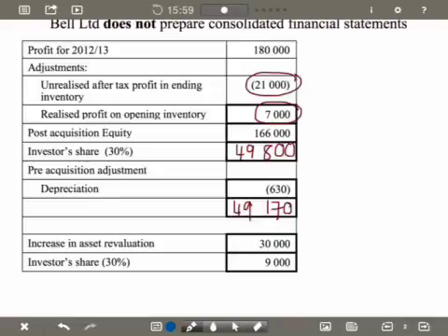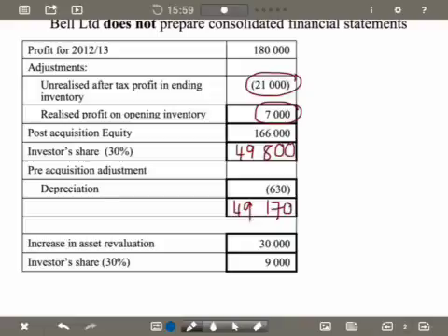However, when we look at dividend treatment where dividends are declared or paid by the associate, and there's a group structure where consolidated financial statements are prepared, the dividend revenue will be recognized in the investor's account. So Bell Limited will record the dividend income or dividend revenue directly in his account, and then on consolidation that will be eliminated. But we'll have a look at those journal entries.